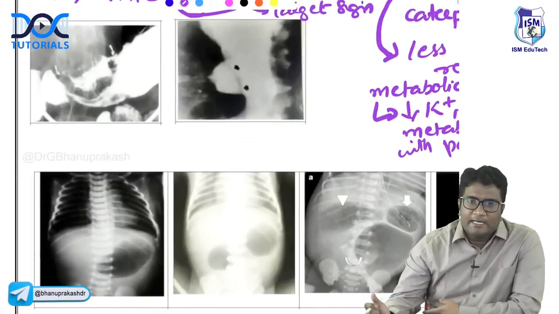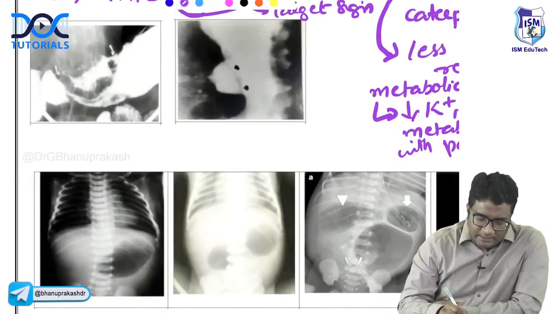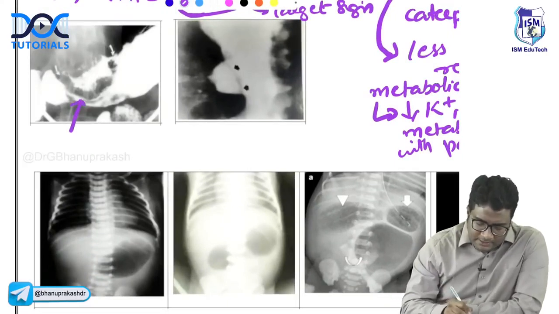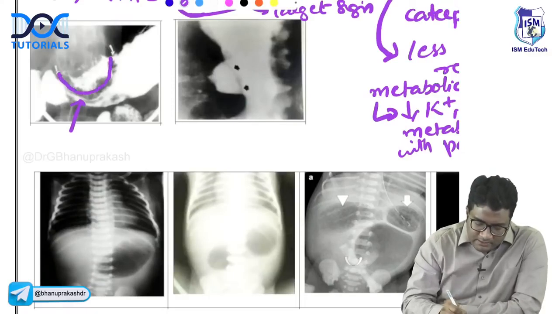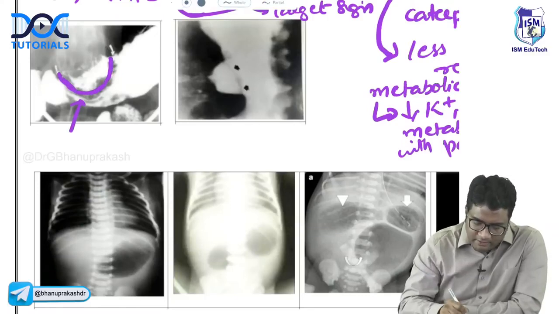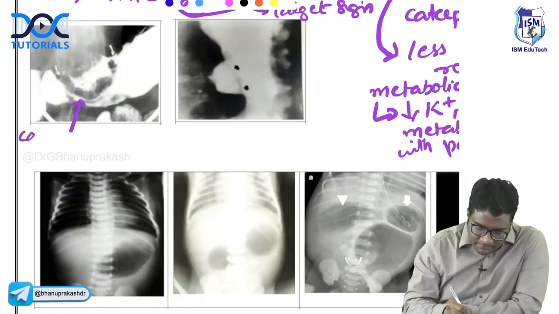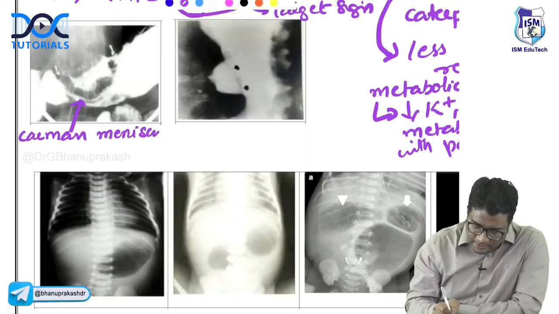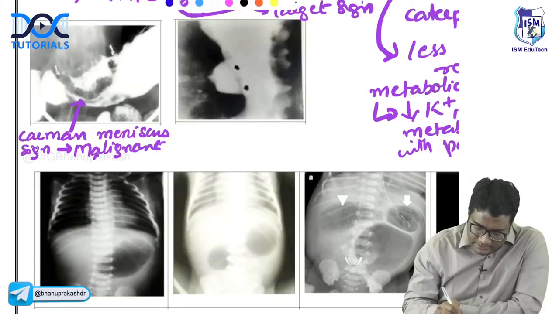Okay, let's look at some other barium meal images. Here on a barium meal, I am seeing this meniscus-like filling defect, right? This is a meniscus-like, moon-like filling defect that you are seeing. This is called the Carman meniscus sign. Can anybody tell me where you see this Carman meniscus sign? Very good. This is a malignant gastric ulcer.